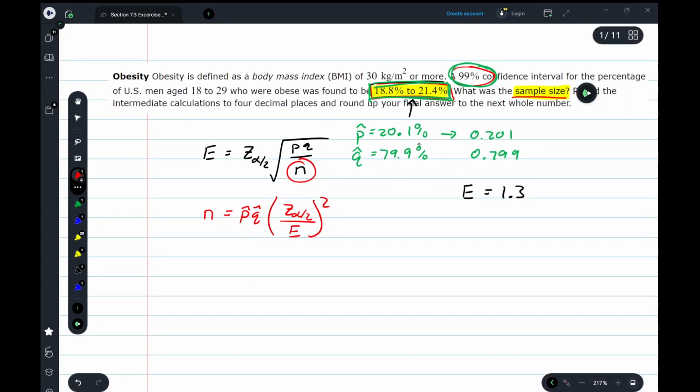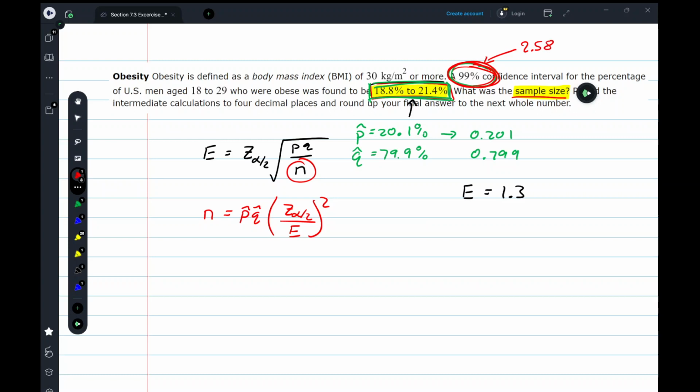Do I know p hat? Yes, it's 0.201. Do I know q hat? It's 0.799. Do I know z sub alpha over 2? That comes from being 99% confident. If you look back at previous sections that deal with z-scores, a 99% confidence level gives us a z-score of 2.58.